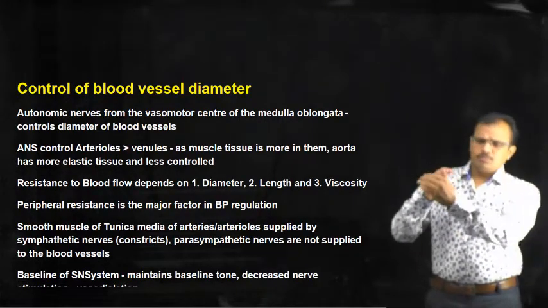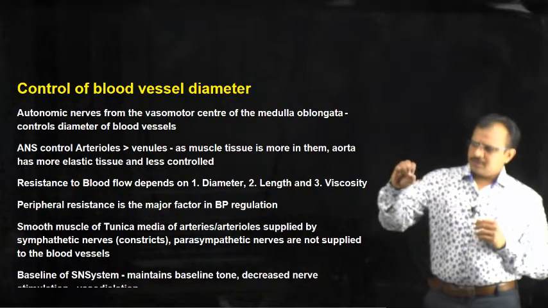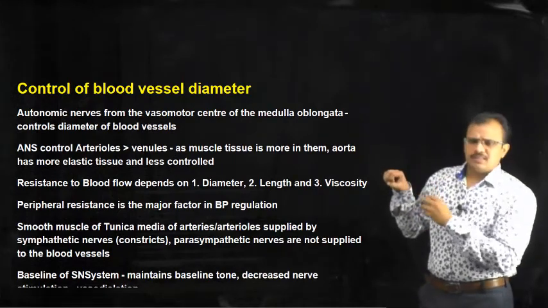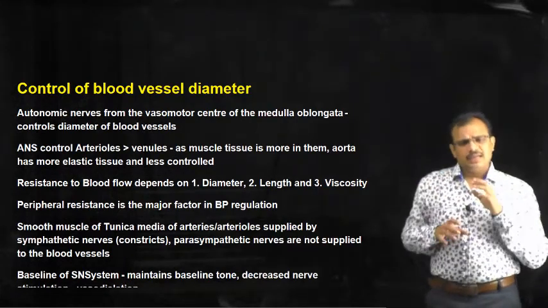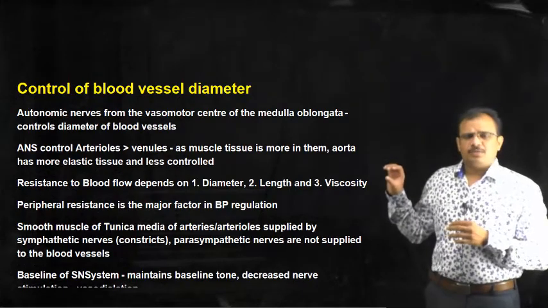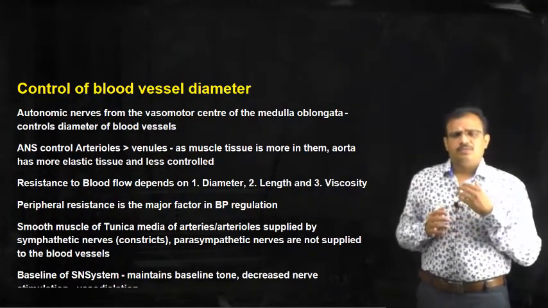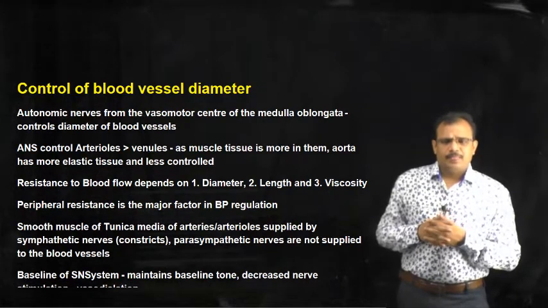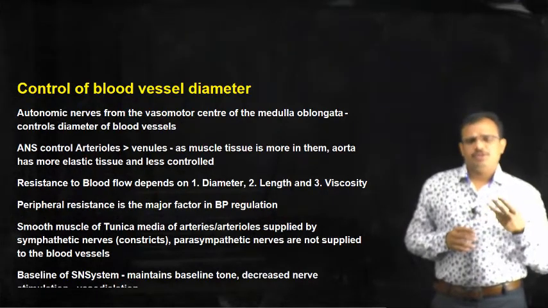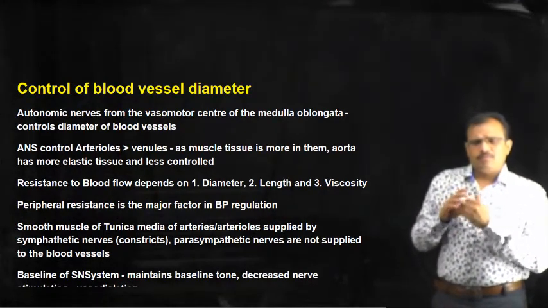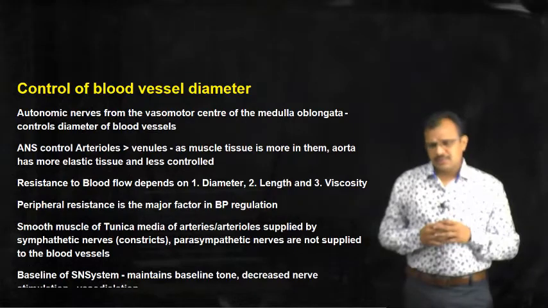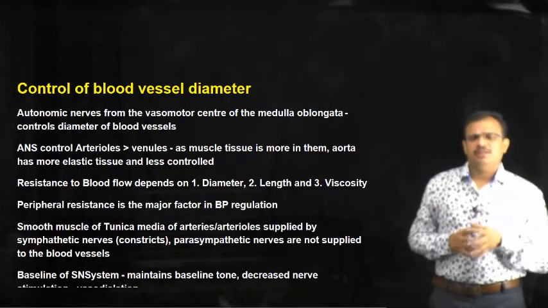when the blood is flowing through a tube, if the blood vessel is constricted, what happens? The diameter is constricted. Once it is constricted, it will restrict the flow of blood, and this restriction depends upon the diameter of the blood vessel, the viscosity of the blood, and the length of the blood vessel. So these are the three factors which regulate the resistance of the blood vessel against the blood flow: diameter, length, and viscosity.